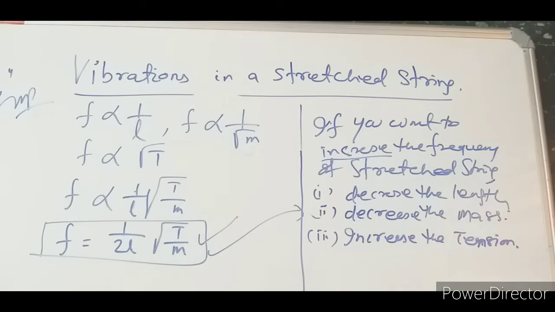Okay, so combining this we are getting this, and we will solve the numerical, but let us finish this first. After that we will go for it.